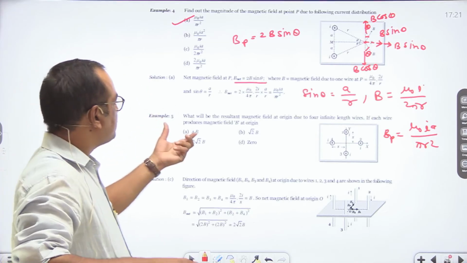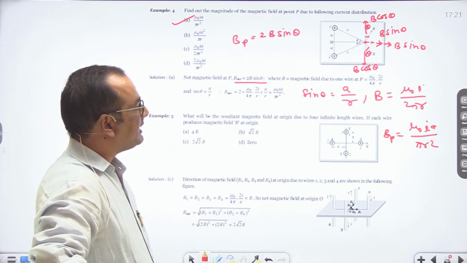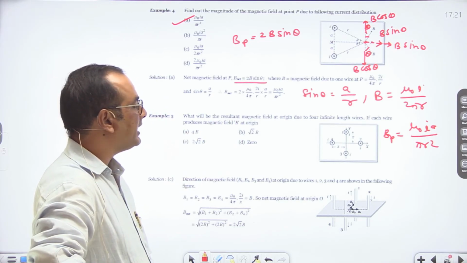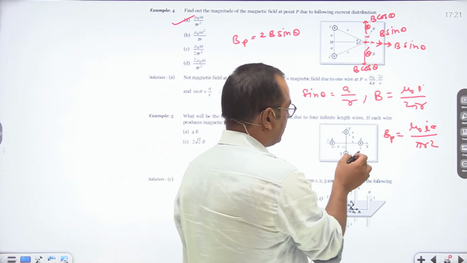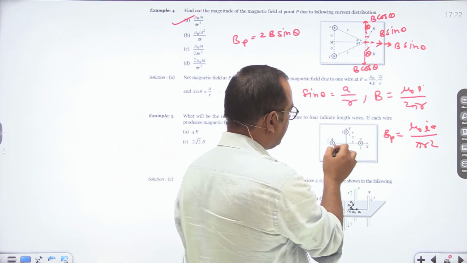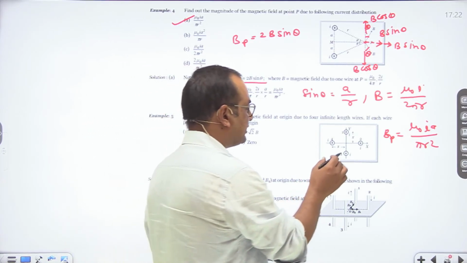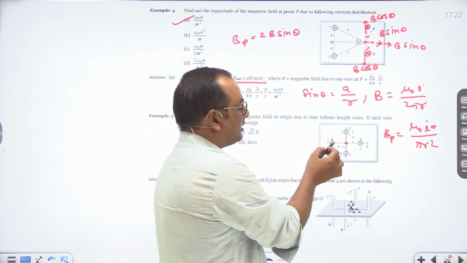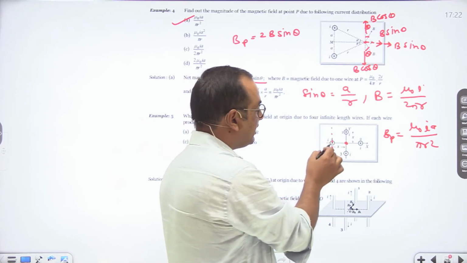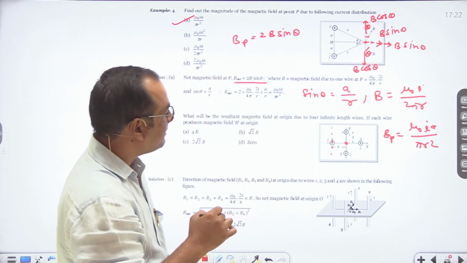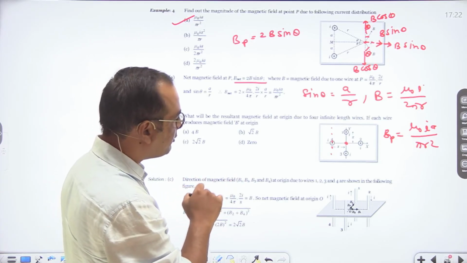So similarly, this last question can also be, what will be the resultant magnetic field at origin due to 4 infinite length wires if each wire produces magnetic field B at origin? So here we are given 4 wires of infinite length. This is first, second, third and fourth. And we have to calculate magnetic field B at origin at this place. So magnetic field, let us say this is of an infinite wire like this. Magnetic field at x distance from it. So in this condition, its magnetic field will be mu naught I upon 2 pi x.